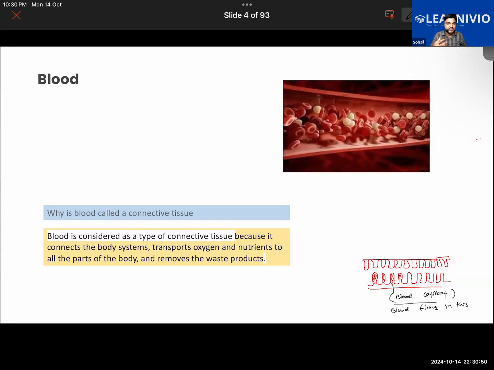We are warm-blooded animals. We can regulate our body temperature to 37 degrees Celsius. But cold-blooded animals, if the surrounding temperature increases or decreases, they will die. They can't control their body temperature. We can control our body temperature by sweating. If the body temperature increases too much, by sweating we will be able to lower it back to normal body temperature. So that is also one of the functions of the blood. It will be able to regulate the body temperature.